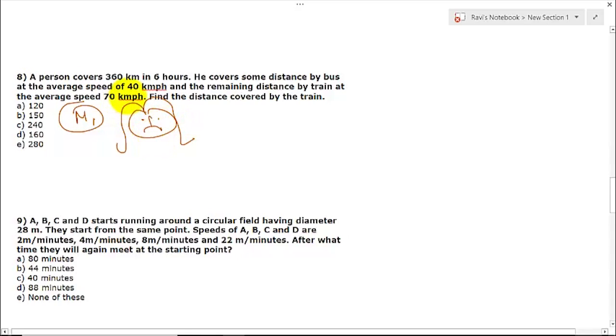So what it is saying is, a person covers 360 km in 6 hours. He covers some distance by bus at an average speed of 40 km per hour and the remaining by train at an average speed of 70 km per hour. Okay, so what you see is distance is 360. Then time, how much? Let us assume he covers by bus for time T. 40 into T. Again he covers the rest at 70 for time 6 minus T.